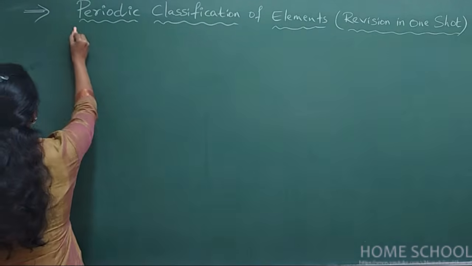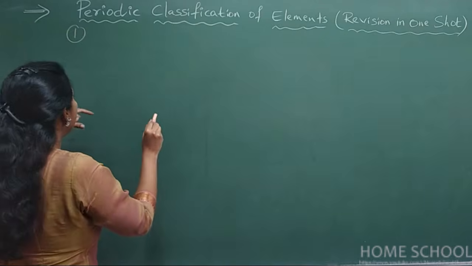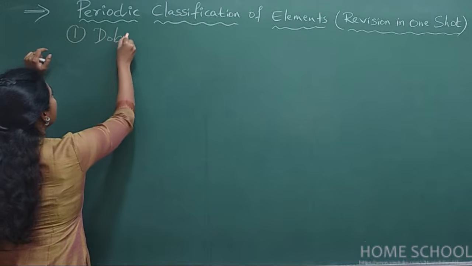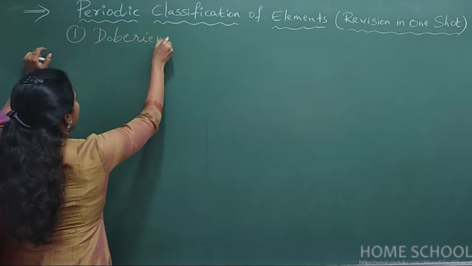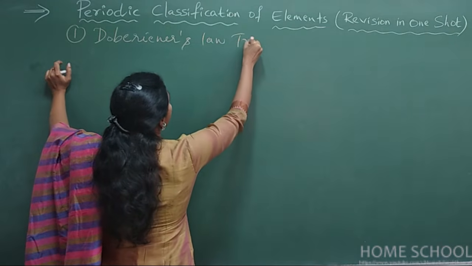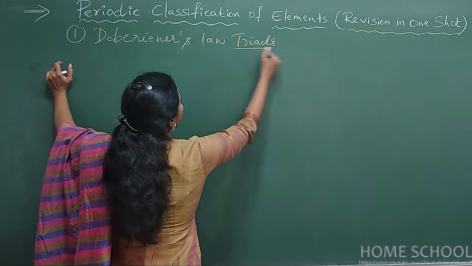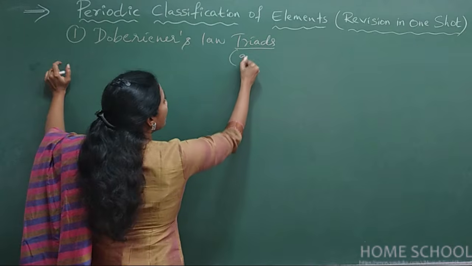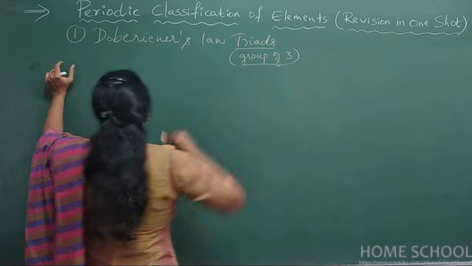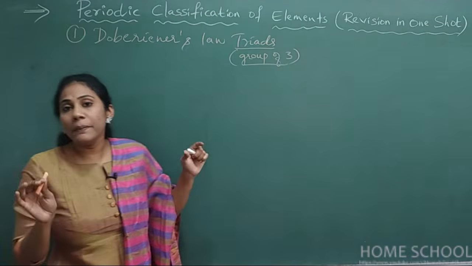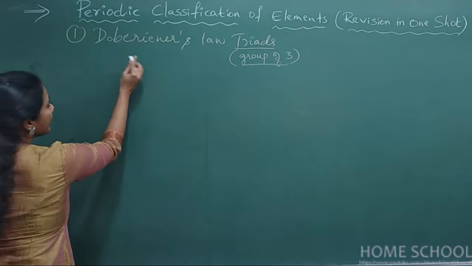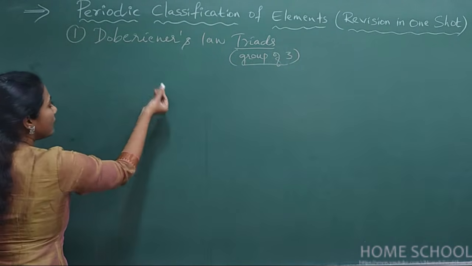Coming to our first periodic table, a very old periodic table called Dobereiner's law of triads. As the name suggests, the word triads means a group of 3. Whatever elements were available during his time, Dobereiner started arranging them in groups of 3.